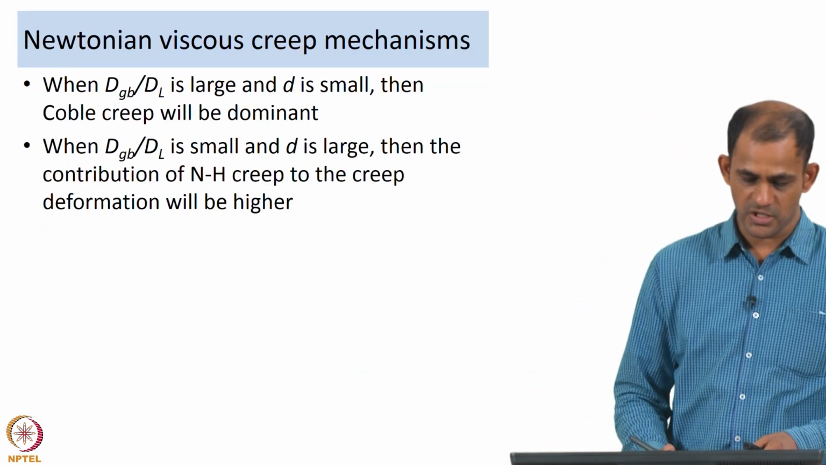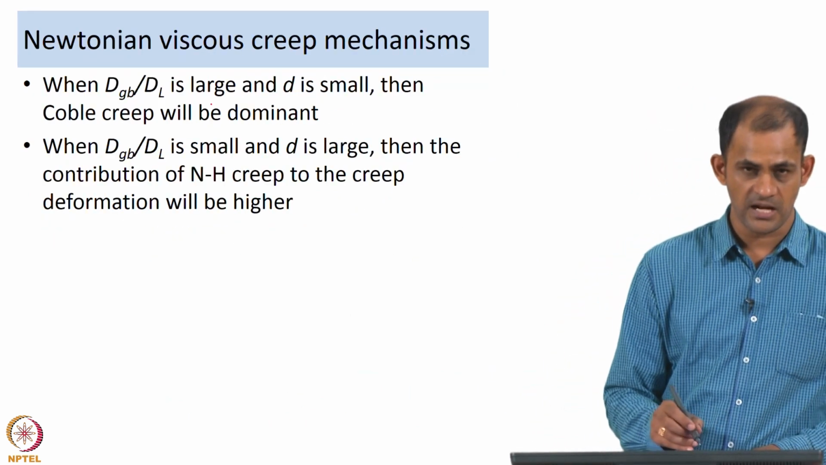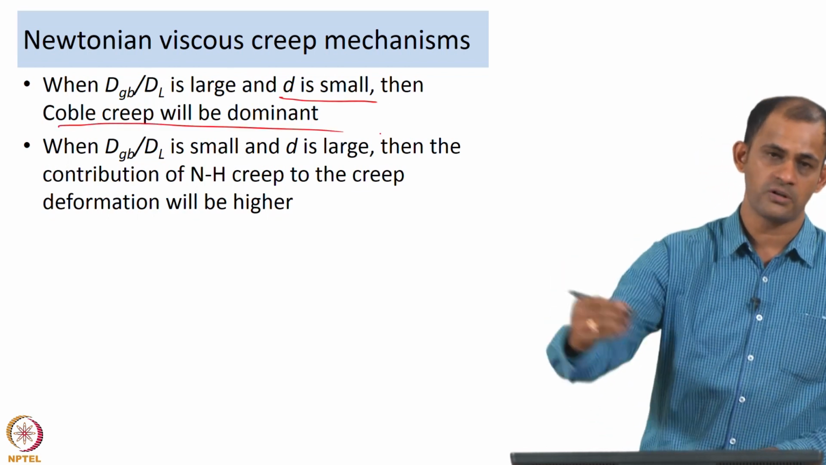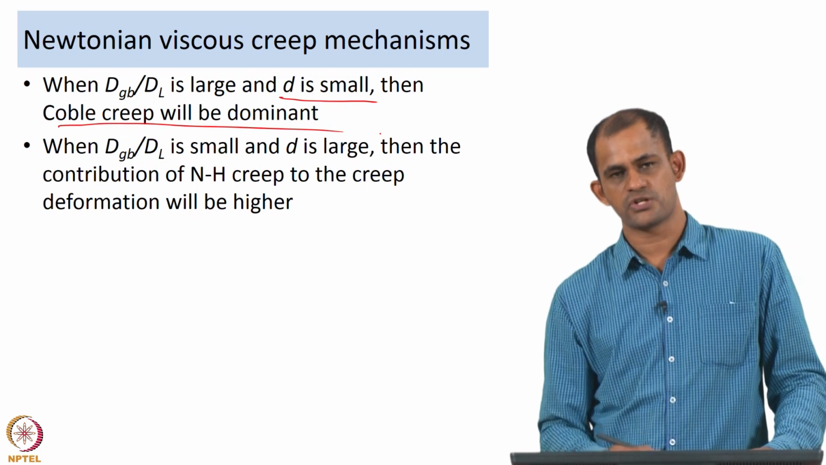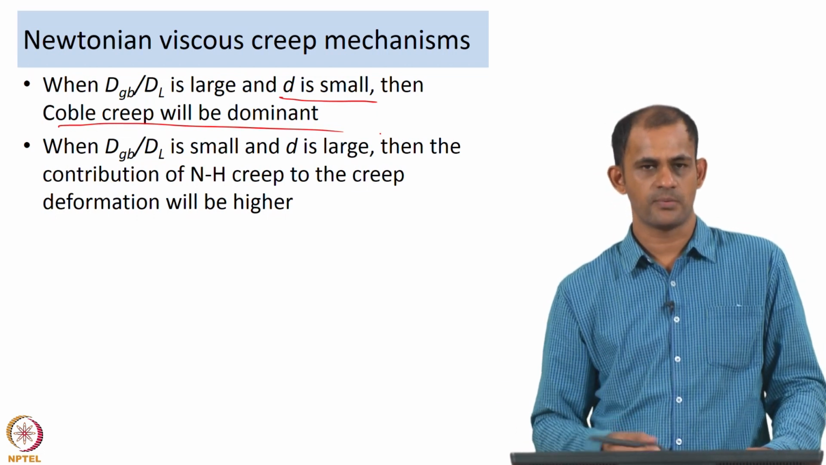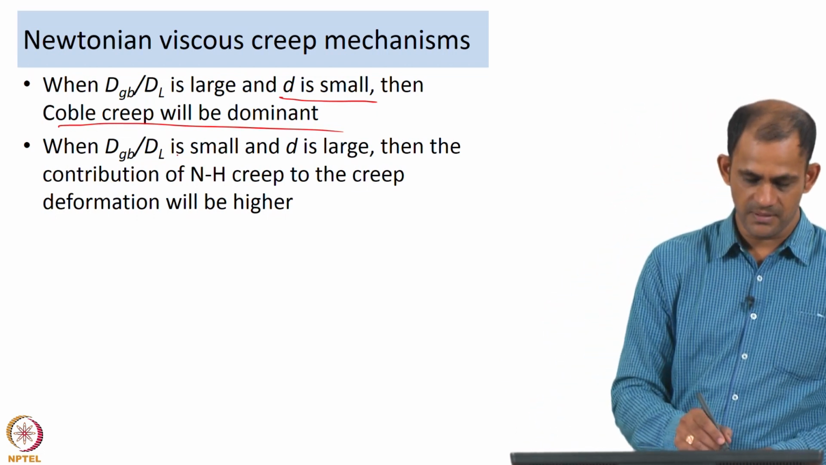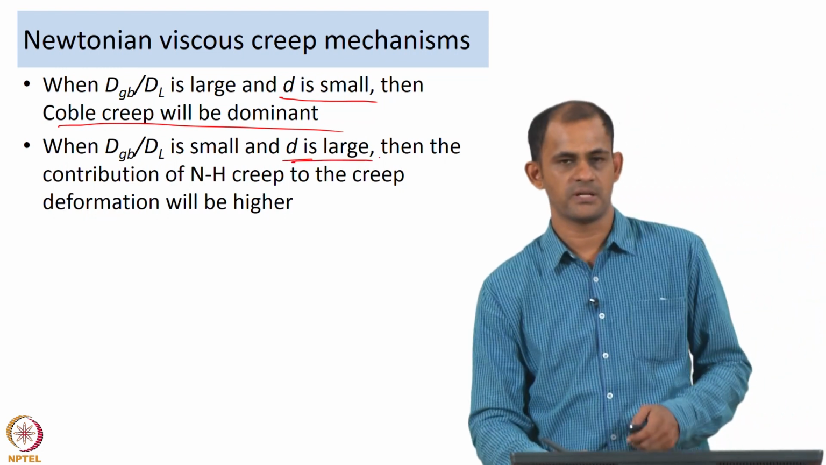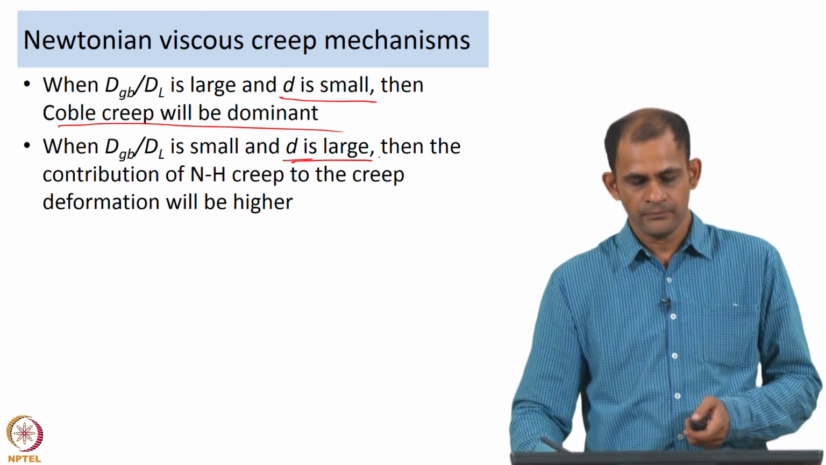So, that is what I am mentioning here. When D_Gb by D_l is large and the grain size d is small, then Coble creep will be dominant, or the contribution of Coble creep to the total strain rate of deformation is going to be higher. And if D_Gb by D_l is small and the grain size is large, then the contribution of Nabarro-Herring creep to the creep deformation will be higher.